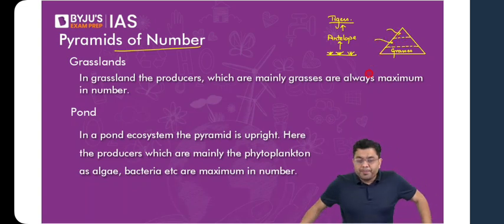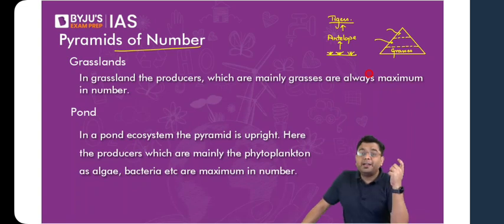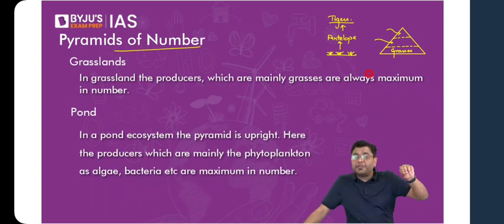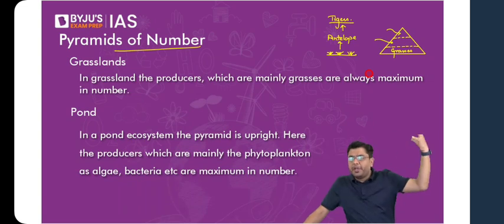of phytoplanktons or any aquatic ecosystem, the number of phytoplanktons will be very high. That will be followed by the small fishes. They will be lesser in number as compared to phytoplanktons, because the phytoplanktons, they are microscopic in size. So they will be present in millions. Then comes the species of small fishes. Then comes the species of larger fishes. Eventually, the apex predators. So here also, just like in the case of the grasses, the pyramid will be upright.